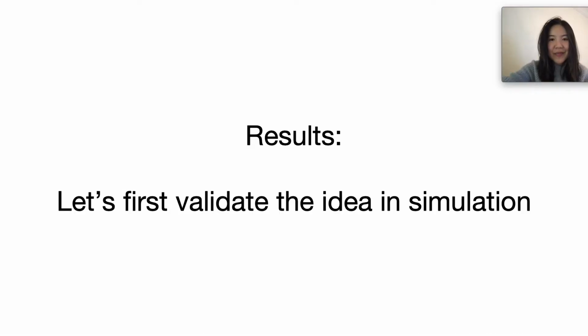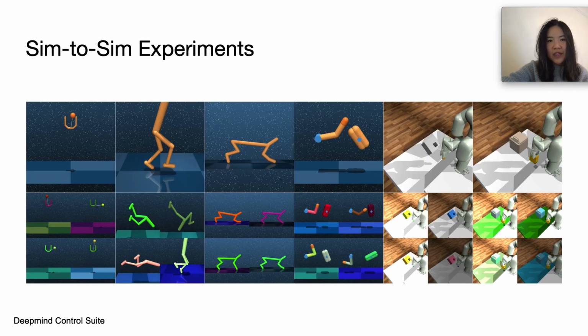Now that we've explained our method, let's evaluate it with some sim-to-real transfer. As a proof of concept, we first look at sim-to-sim transfer, where we take a set of simulation parameters and designate it as a pseudo-real world that we try to transfer from some set of different simulation parameters into. We look at a suite of different robotics tasks ranging from locomotion to manipulation.